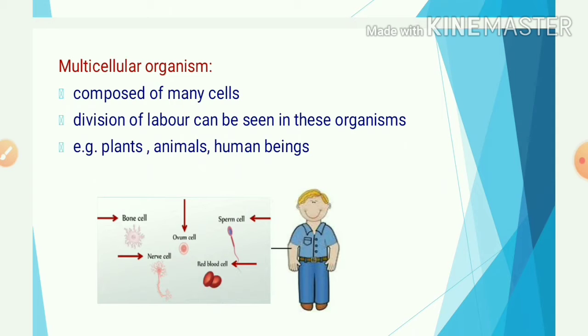Different organs of the human body are specialized for different functions: heart for pumping of the blood, stomach for digestion, kidneys for excretion, gonads for reproduction. Thus, they evolved from unicellular organisms, but their body is composed of different cells.